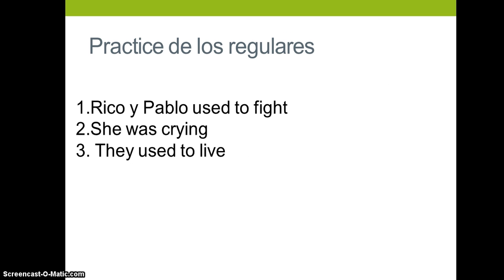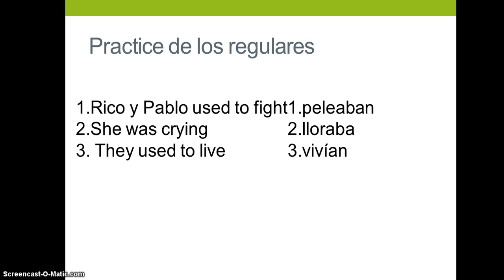Practica for you. We have used to fight, was crying, and used to live. And just to remind you, that's how we translate the imperfect tense into English. Those are the two common ways of doing that. Depending on what you're trying to say when you're translating, you just choose which one works best. Okay, pause and try to conjugate that. All right, let's see what our answers are. Peleaban, lloraba, and vivían. Okay, moving on.